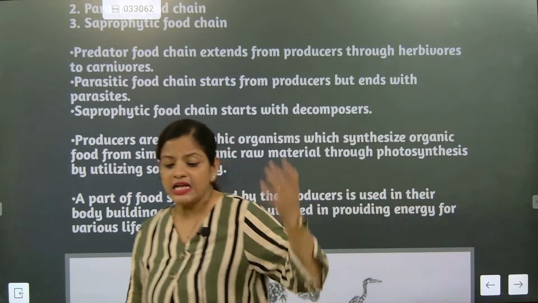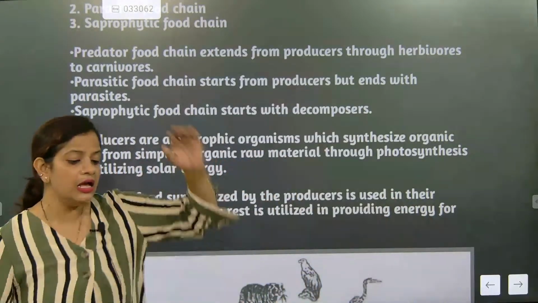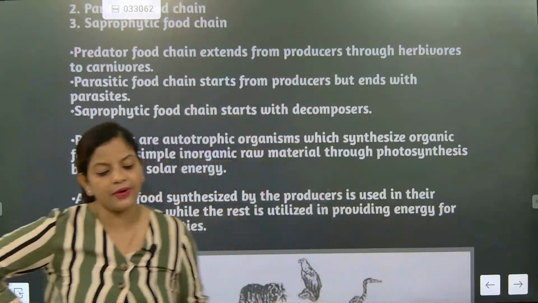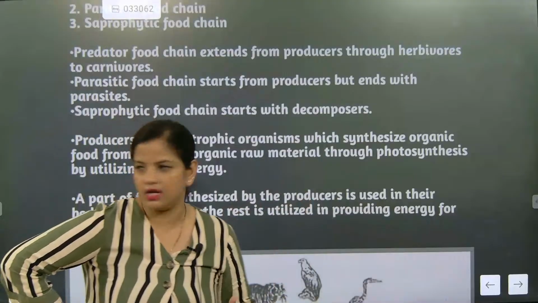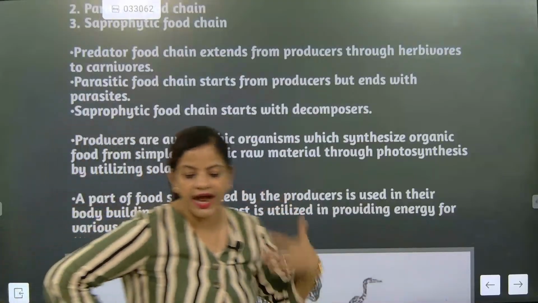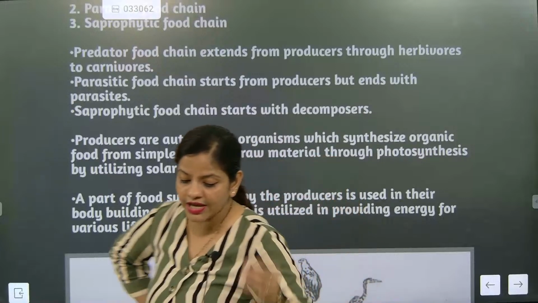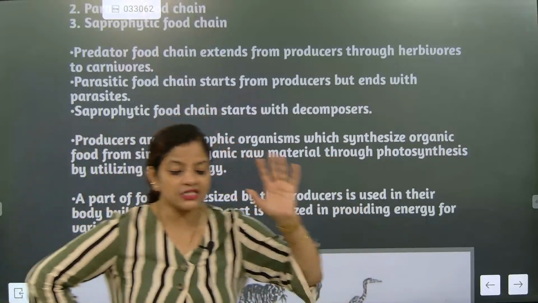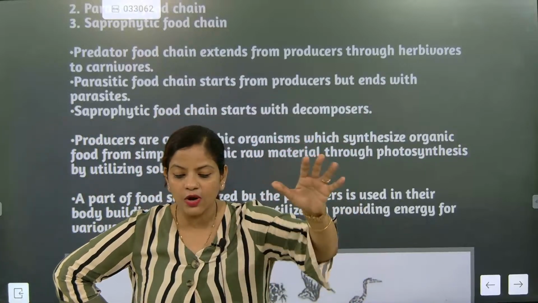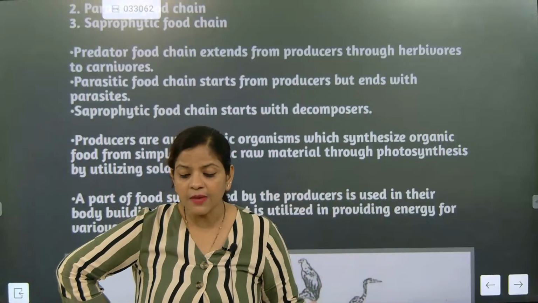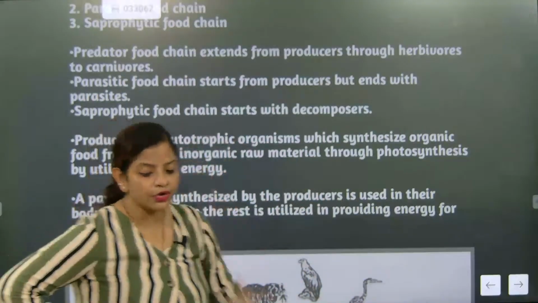We know that sunlight is exactly taken. After taking sunlight, they are taking carbon dioxide, water and mineral, and they are producing their food. That's the most important thing, and that is exactly what this is about: producers and predators. But now we are going to go to the next part.